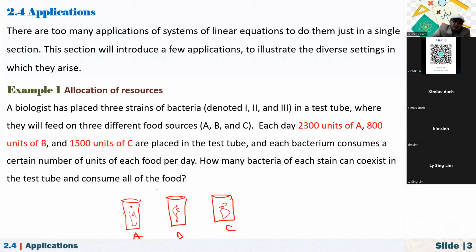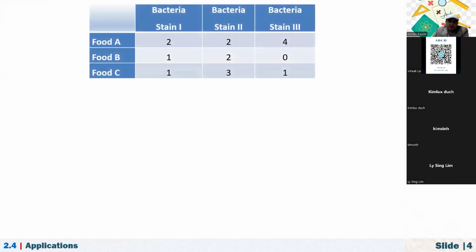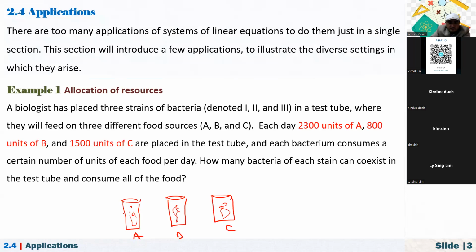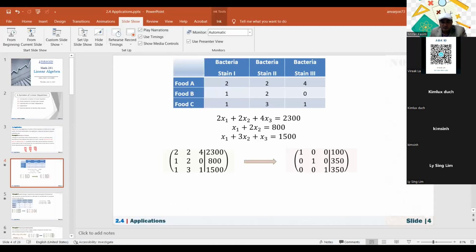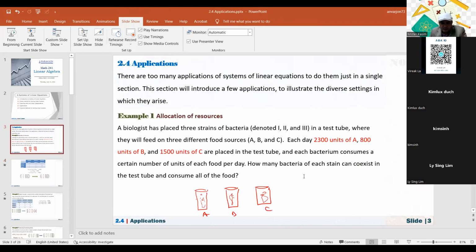All right. Now, of course, first you need to look at the table that's given. Here we have food A, food B, food C, and bacteria strain. It must be strain, right? Yeah, this strain is different from stain, right? Okay, let me correct this quickly. Strain, strain, strain. It is.